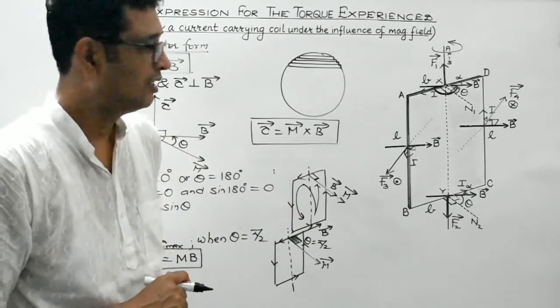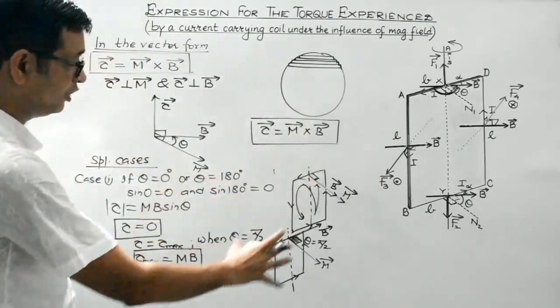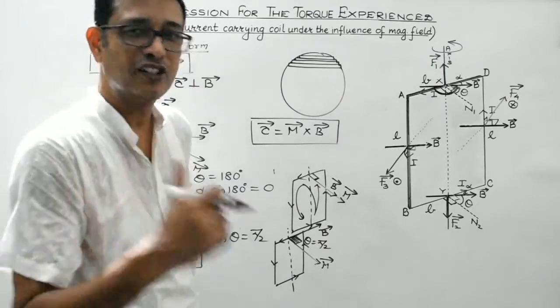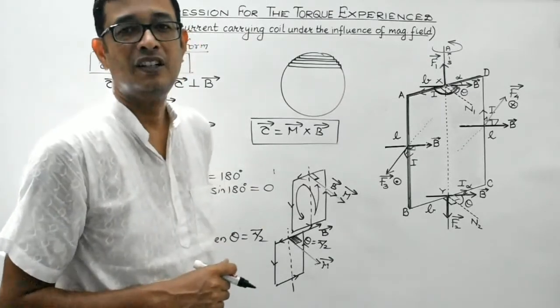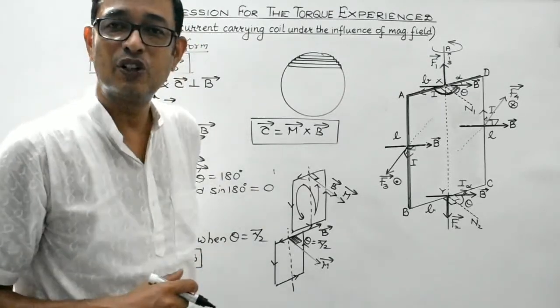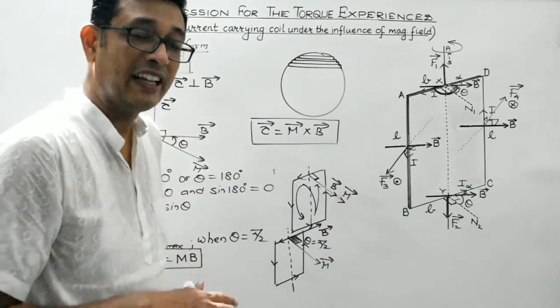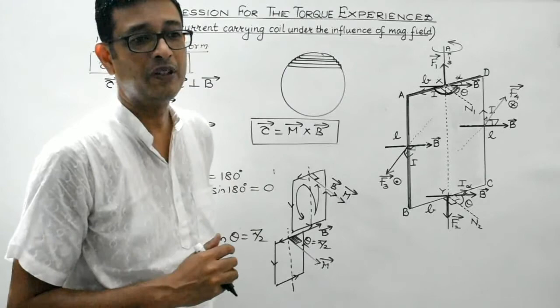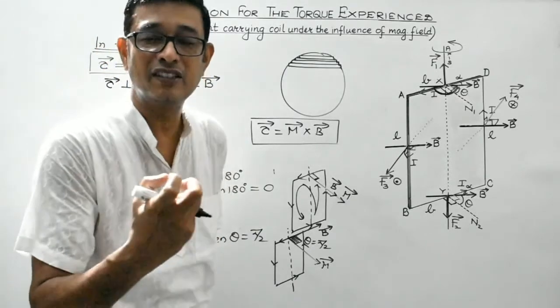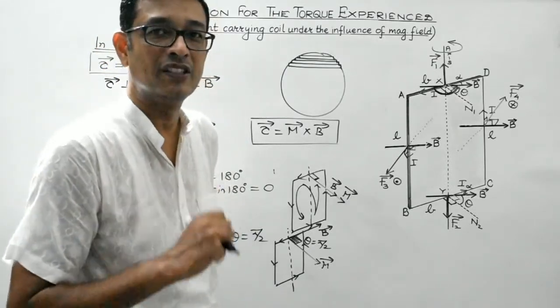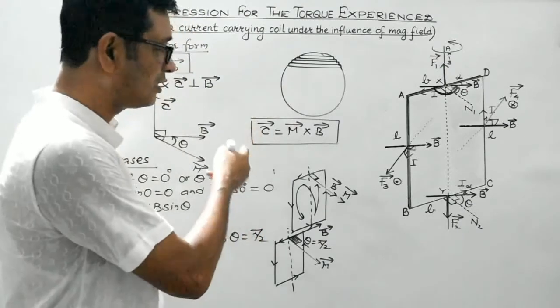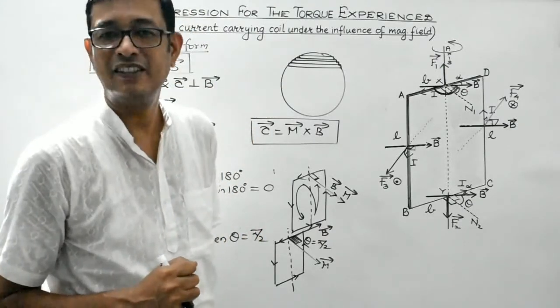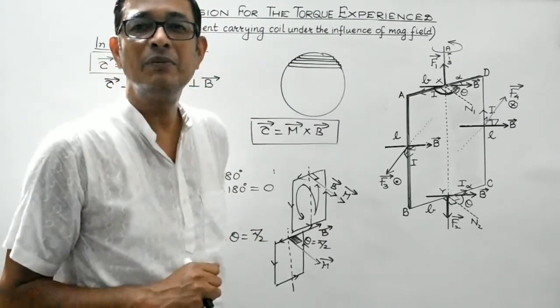Clear, students? So I hope you have enjoyed this session, you have understood each and every concept. So that's it for this particular lecture. In the next lecture, we'll be discussing some numericals based on it, and also we'll be discussing a very important device, that is the moving coil galvanometer, whose working is based on this principle. Right? So do join me in my next lecture.